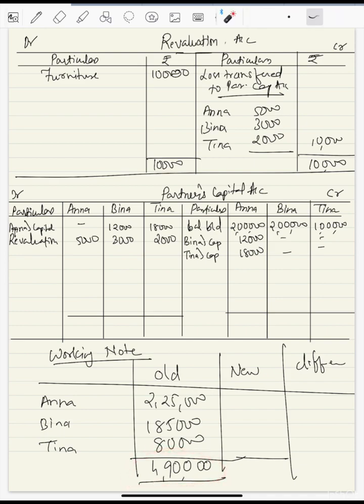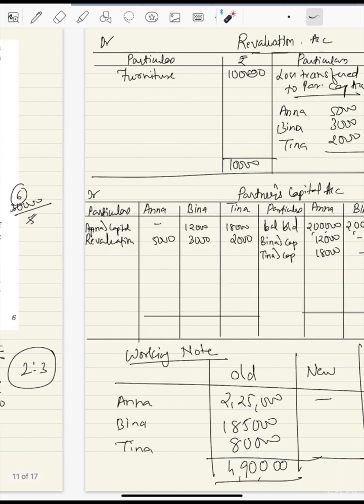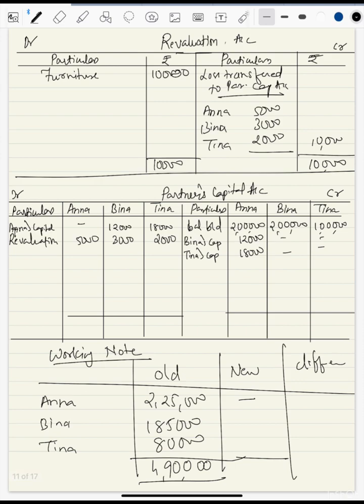Now this full firm capital will be in the new profit sharing ratio. Since Anna is retiring, we won't consider Anna here. So this 4 lakh 90,000 will be distributed between Beena and Tina in the ratio 1:1. That means half of both. So half of this is 2 lakh 45,000, 2 lakh 45,000. This means that the new capital of Beena should be 2 lakh 45 and Tina should be 2 lakh 45. You can simply come here and write down directly balance c/d.